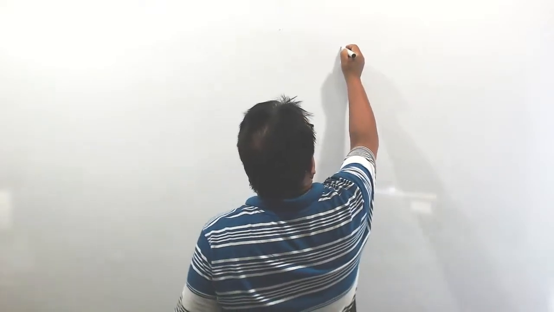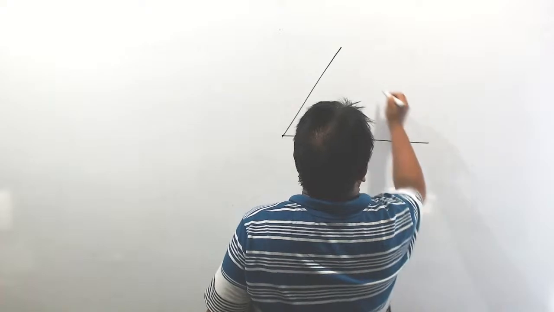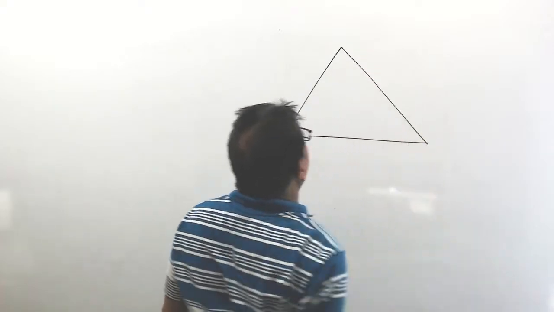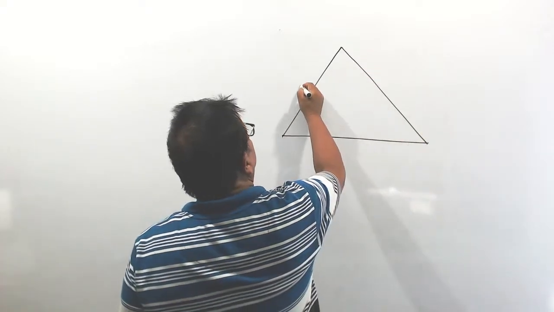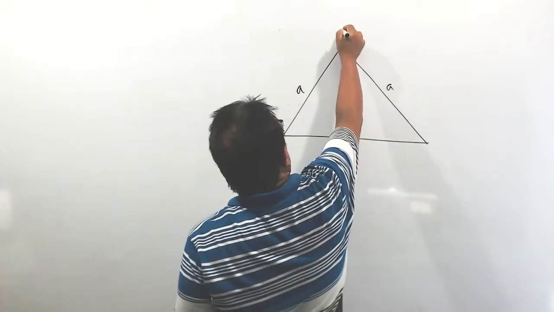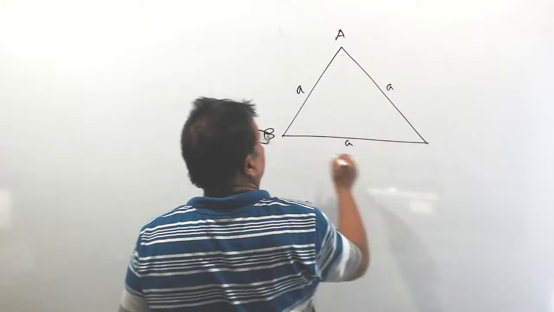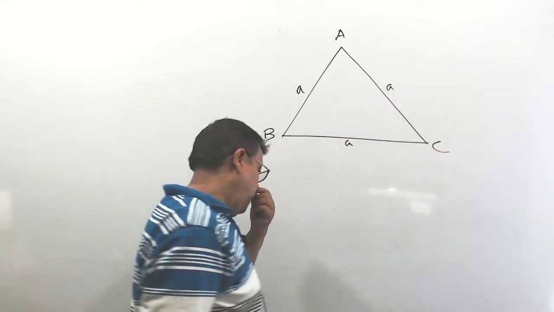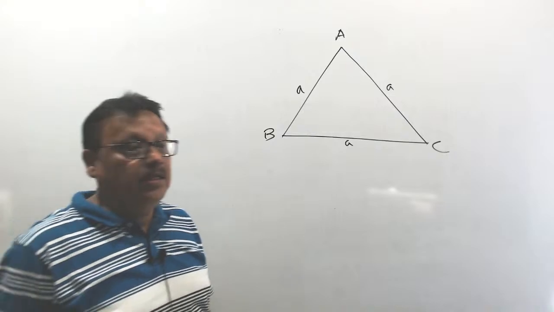First you draw an equilateral triangle. Each side is of length a unit, so this is also a unit. ABC is an equilateral triangle.